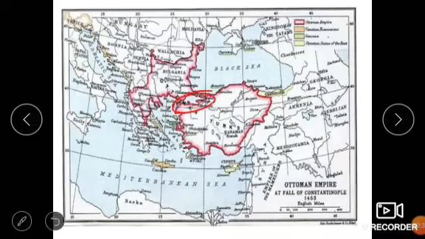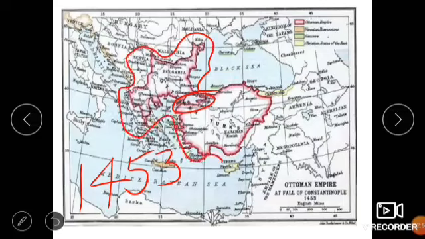Suddenly what happened in 1453? In the year 1453, the Ottoman Turks captured the city of Constantinople. They captured the entire city. Then the trade activities came under the control of the Ottoman Turks. The Turks started levying too many taxes on the goods passing through these routes. Whenever the goods passed through these routes, they levied heavy taxes.